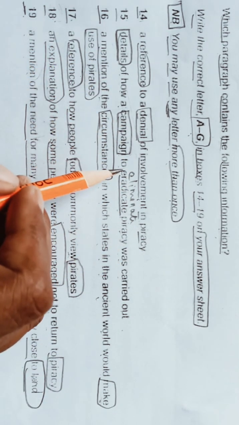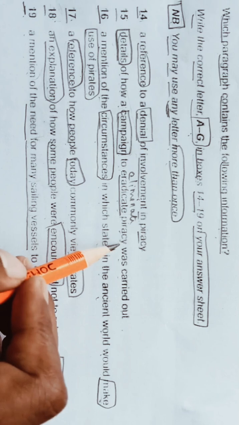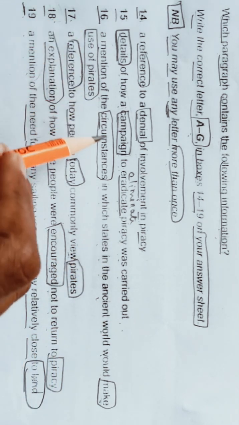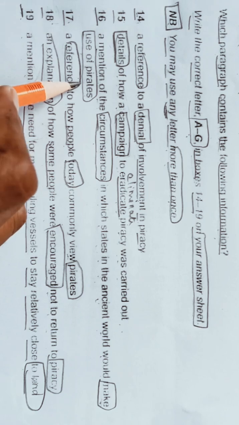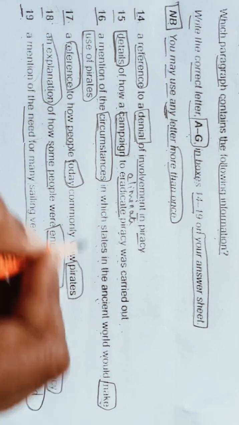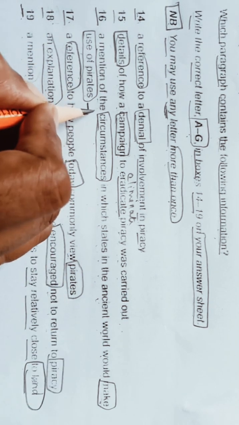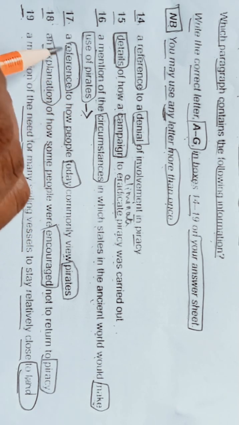15, detail of how campaigns to eradicate piracy was carried out. 16, a mention of the circumstances in which states in the ancient world would make use of pirates. Okay, use of pirates, how they are using pirates. Okay, so we have to find this.